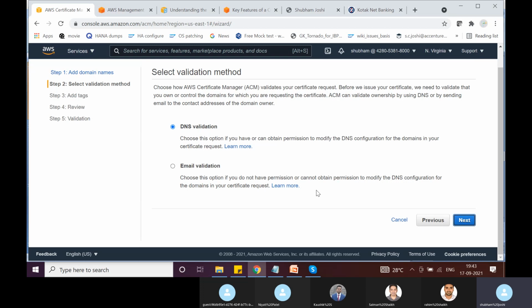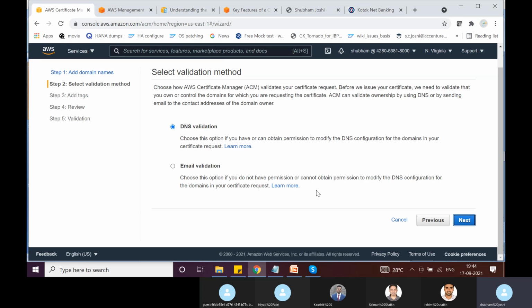Now this is something that is common with every certification authority. When you try to request an SSL certificate, they will try to verify your domain ownership. They need a way to verify whether you are actually the owner of that domain or not. There are two ways of doing it. One is DNS validation. They would ask you to make certain records in your DNS. They will say create a TXT type of record, and this should be the record name and this should be the value. And once you create it, then we will verify whether you have really created that record or not. And once we have verified it, then we can issue this certificate to you.